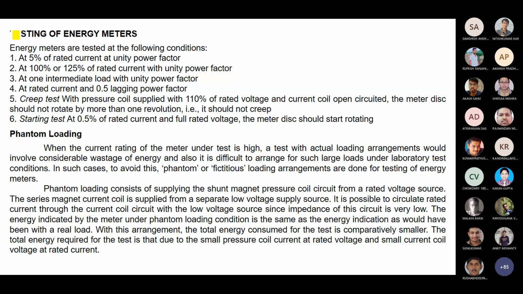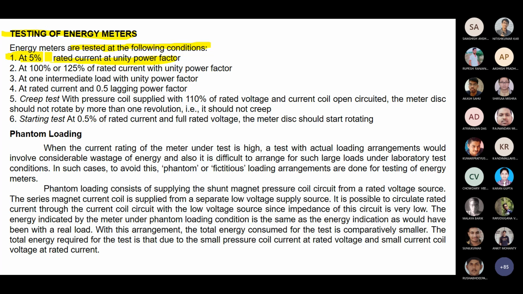Now, testing of energy meters, what is the process? Energy meters are tested under the following conditions. Number one, at 5% of rated current with unity power factor. 5% of the rated current, if it is 5 ampere, means 5 into 5 is 25, divided by 100, so 0.25 ampere. This is a very small current. You have to check whether your meter is working at 5% of the rated current or not. If it is working, no problem. If not, then you have to change the meter.